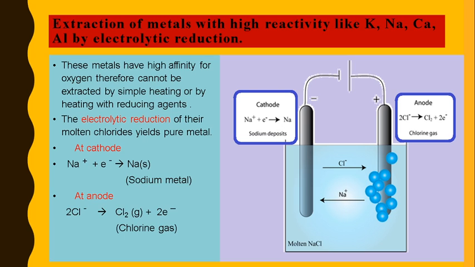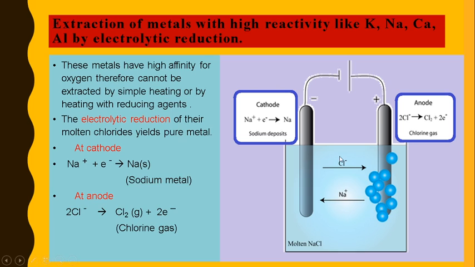Therefore, their metal oxides cannot be reduced to metal. Therefore, they are extracted by another method, that is electrolytic reduction. In electrolytic reduction, we use molten chlorides of these metals to get pure metal.